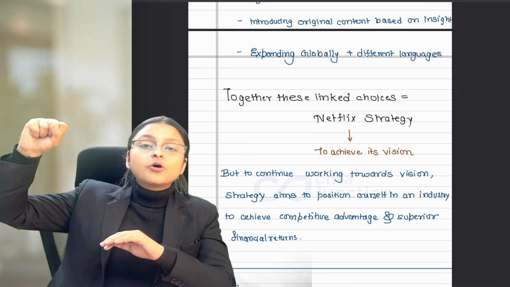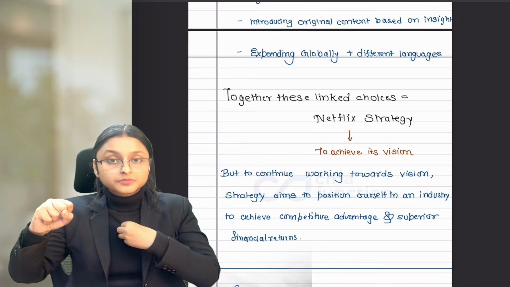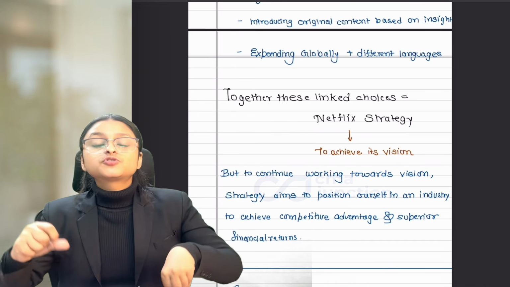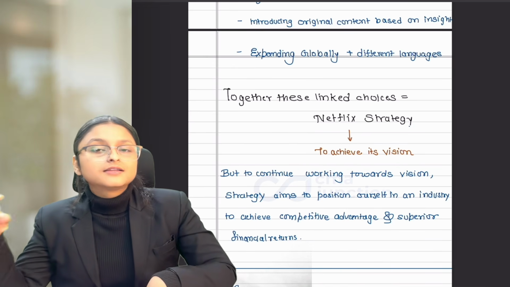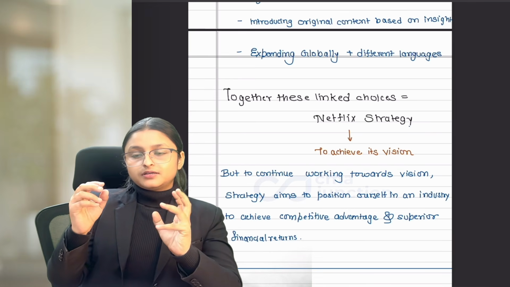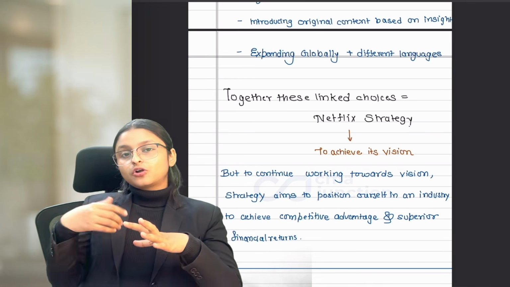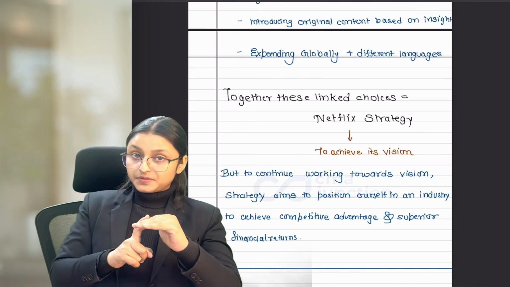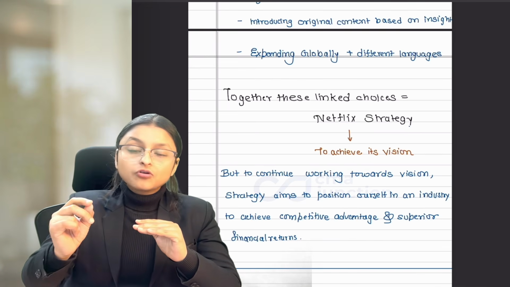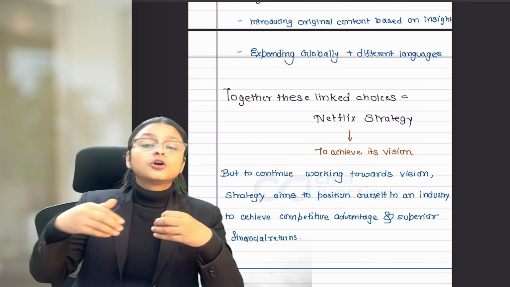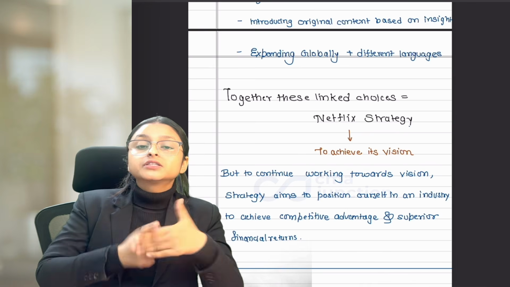We need to have competitive advantage. Then only customers will rely on us. Customers will help us to achieve our vision, right? Now think about it. If a company is above competitors, does that mean that they earn a lot of money? Answer is no. So strategy is made keeping in mind that we need to be above competitors and we need to earn a lot of financial returns over and above what our competitors earn.